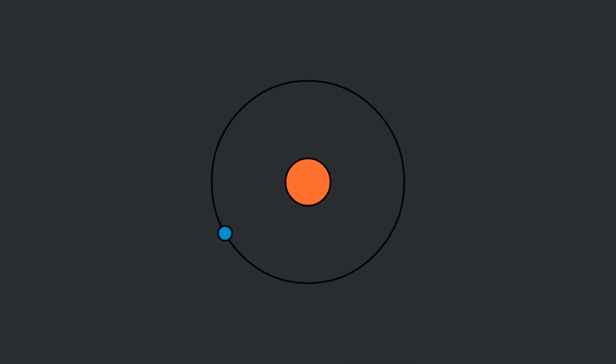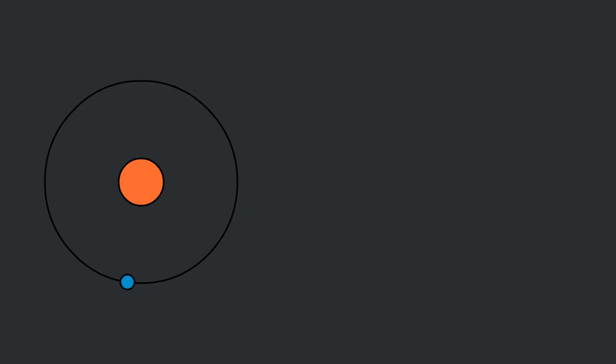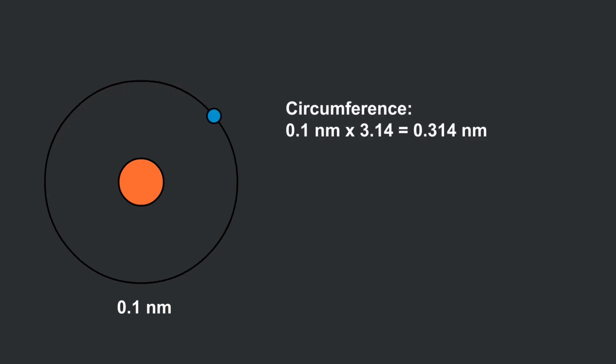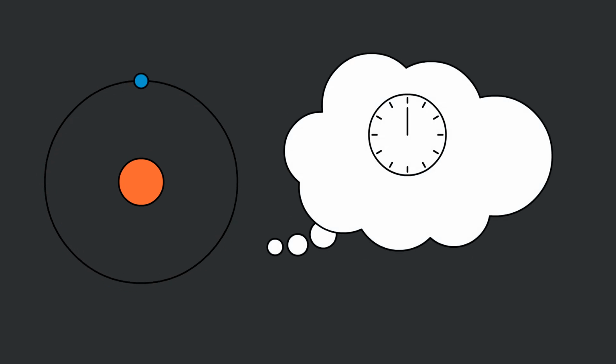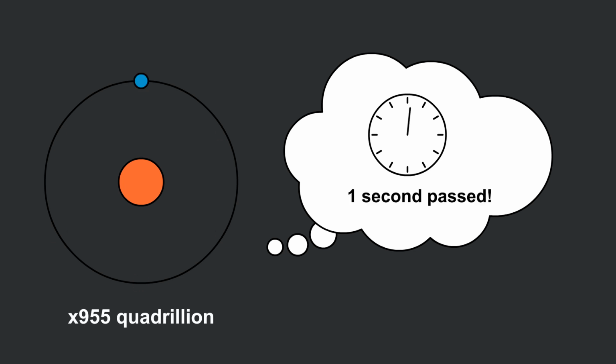To make things simple, let me just use a simplified atom model to explain. I know this model is not accurate, but let us just use this to explain my thoughts. Consider a hydrogen atom, an electron circulating the nucleus at approximately the speed of light. If we assume an atom has a diameter of 0.1 nanometers, the circumference of the electron orbit will be about 0.314 nanometers. 1 second means an electron can circulate the nucleus for about 955 quadrillion times. In other words, when the electron finished 955 quadrillion laps, the atom had experienced 1 second.